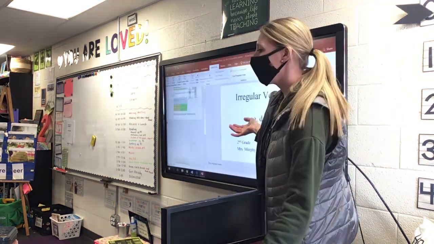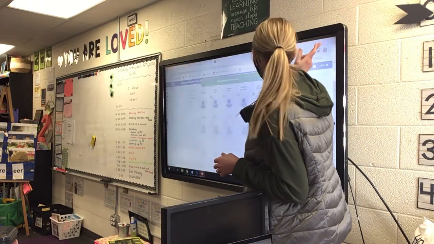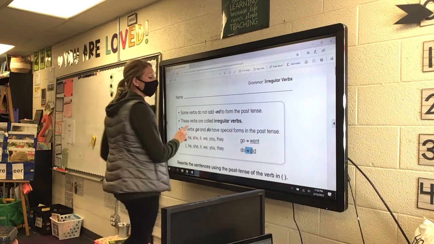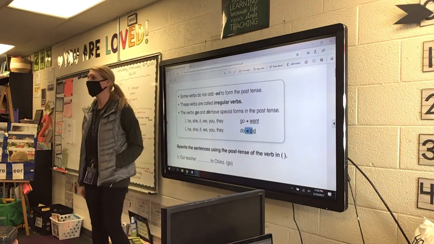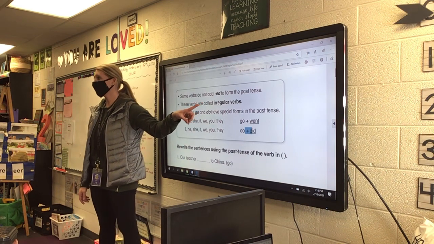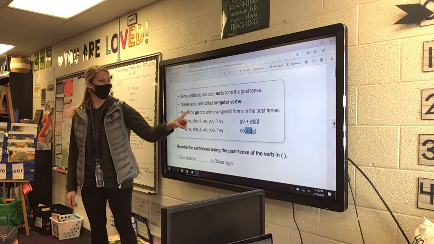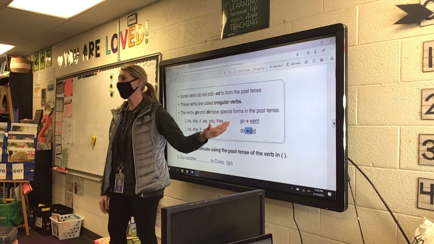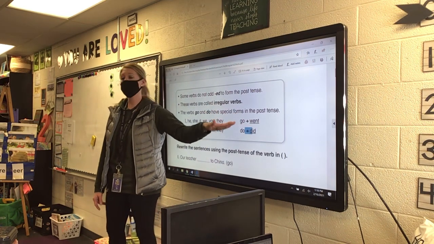Okay, so today on your grammar paper, they want us to practice these two verbs. So we know that some verbs are irregular. We cannot add an ed. These verbs are called irregular verbs. So the verbs go and do have special forms in the past tense. So go goes to went, do goes to did.